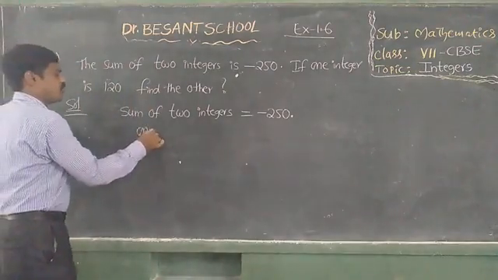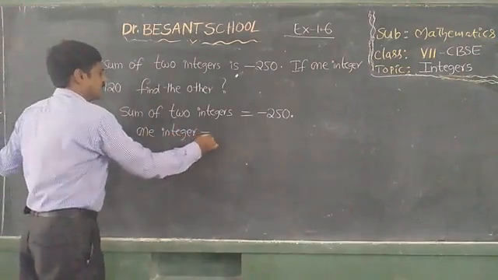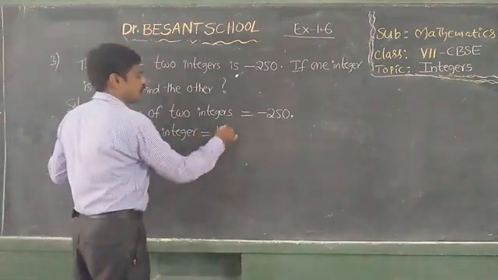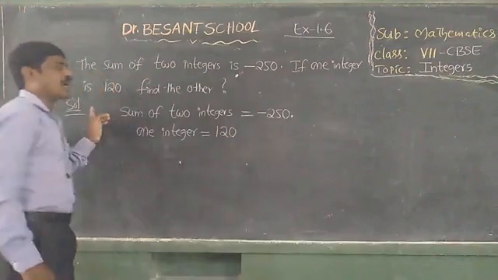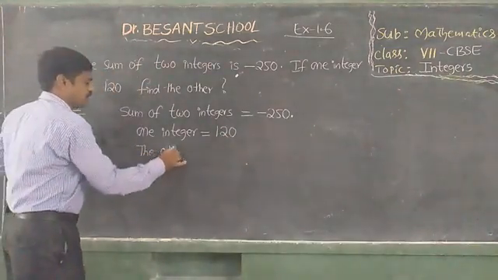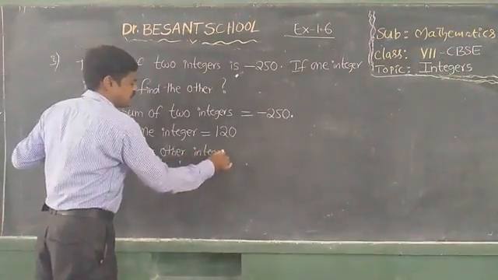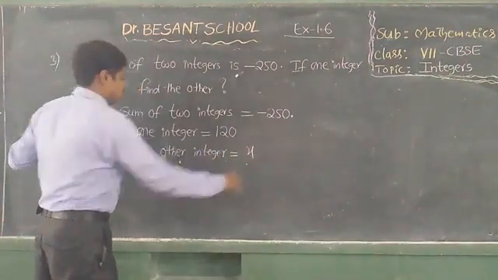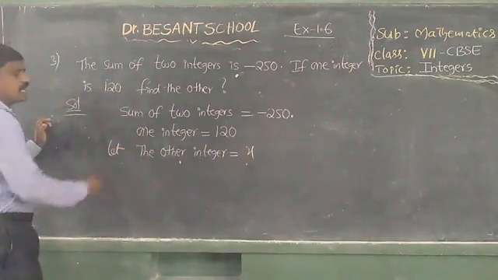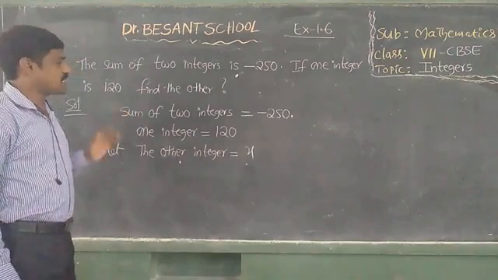If one integer is equal to 120, let the other integer be x.